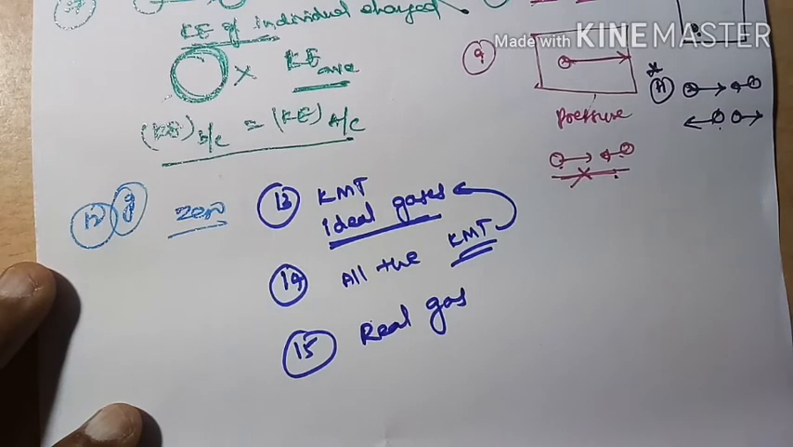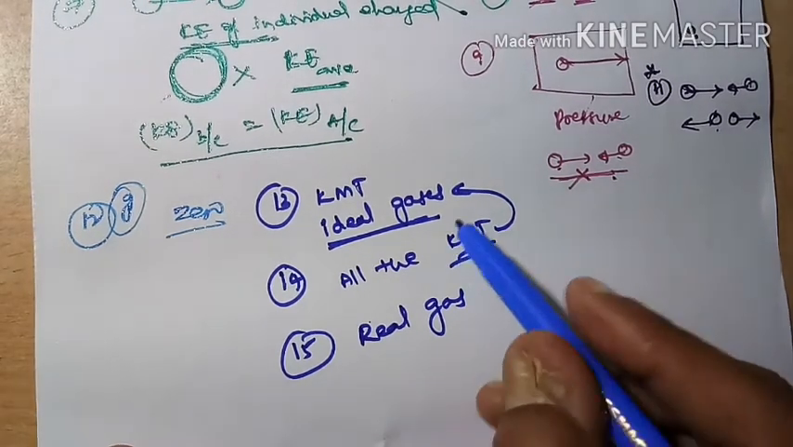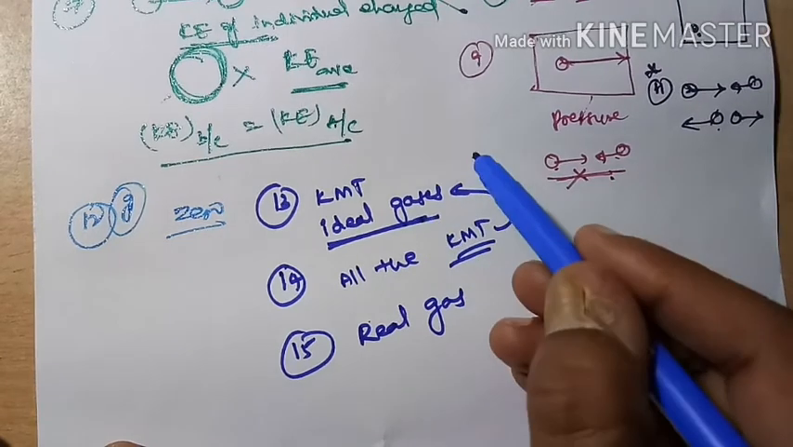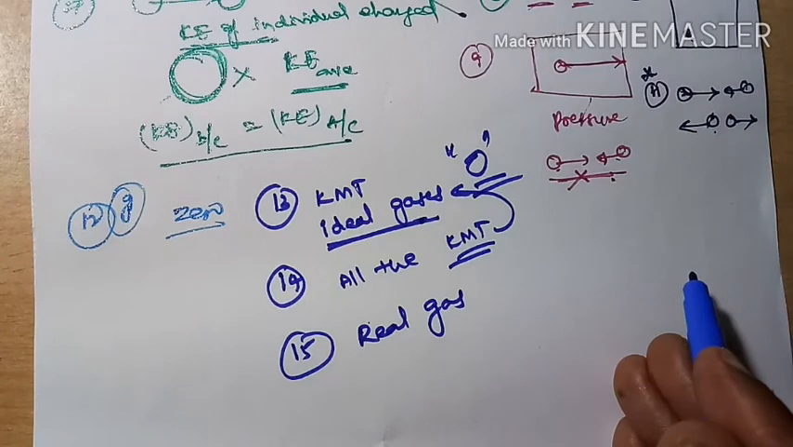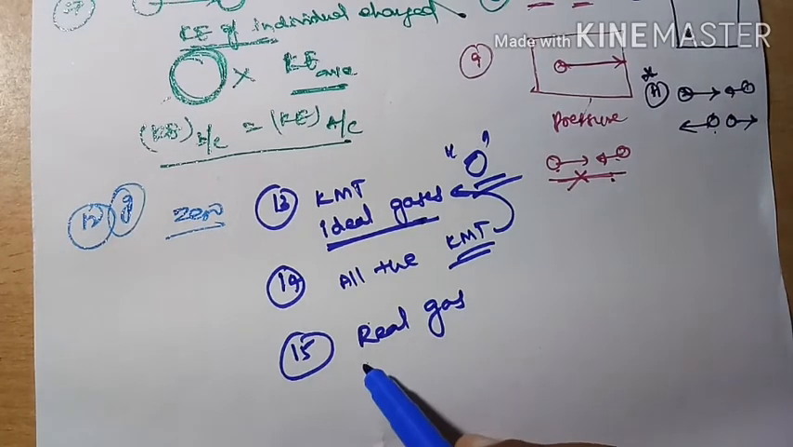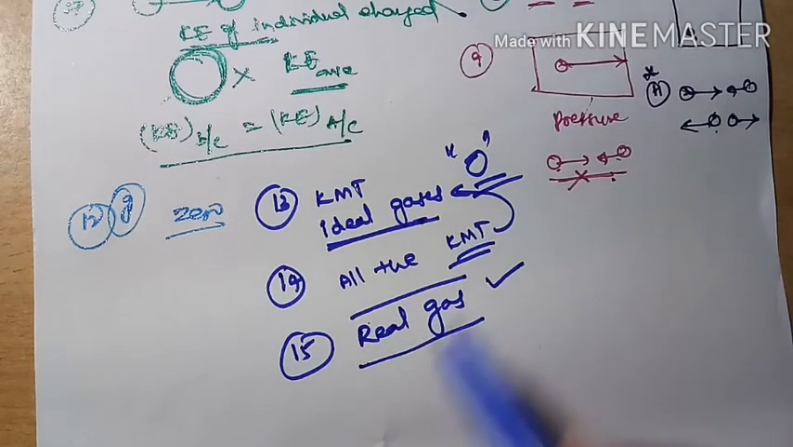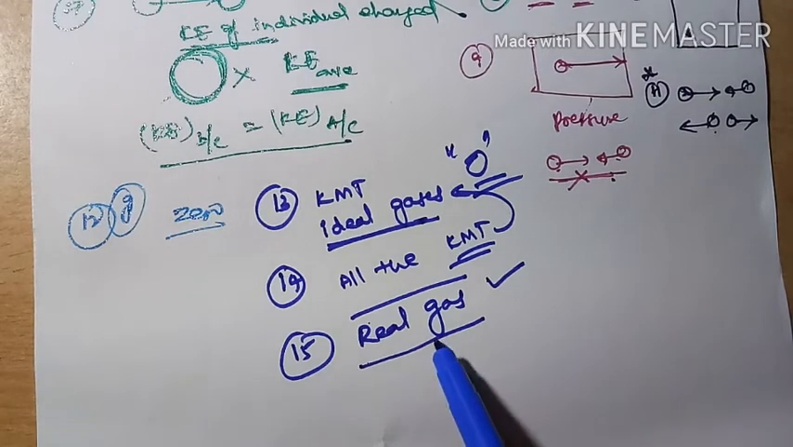Now, how many ideal gases are there in nature? Zero. No ideal gas is there in nature. So how many real gases are there? All gases present in nature are real gases.